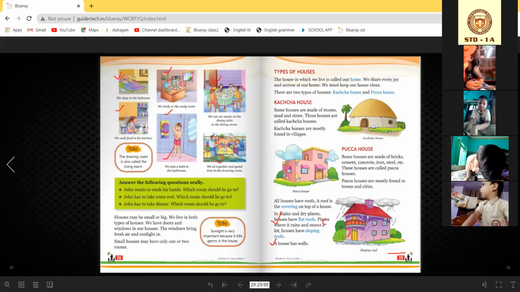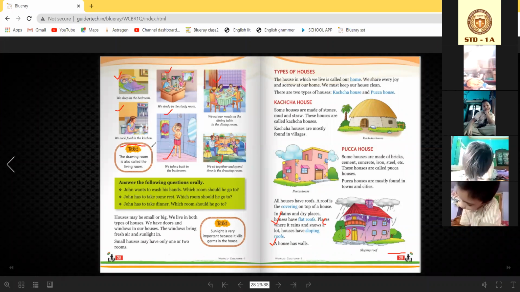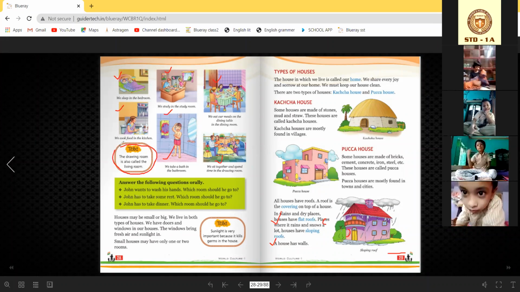These are the different types of rooms according to their purpose. It depends on what you are doing in the room.